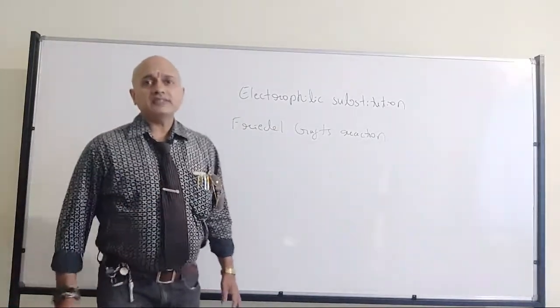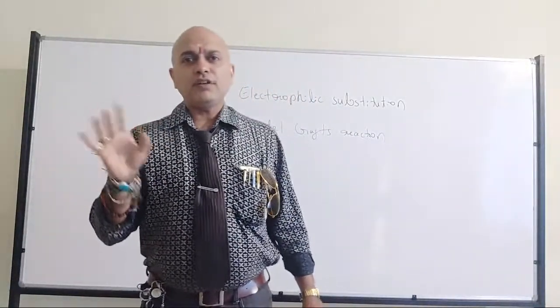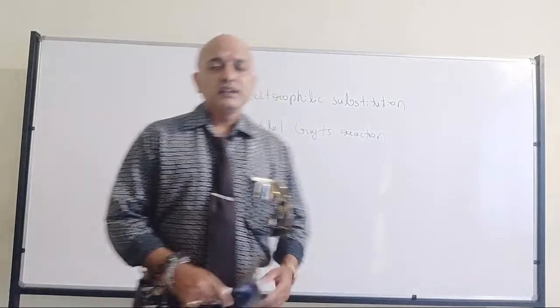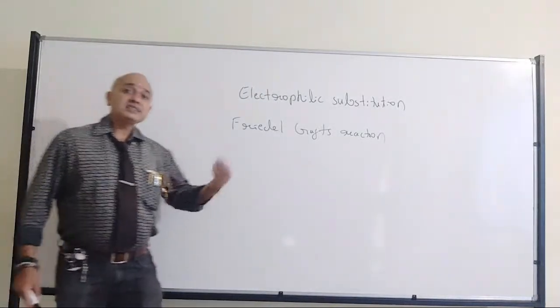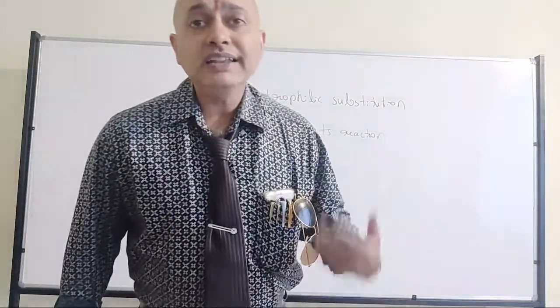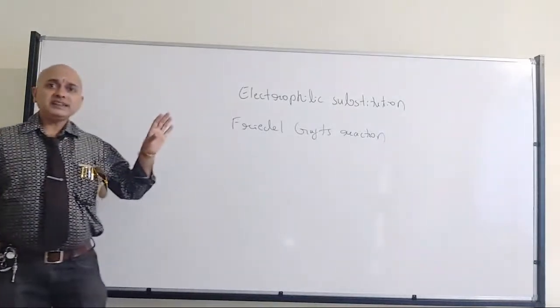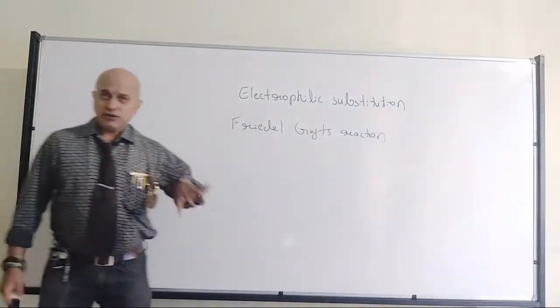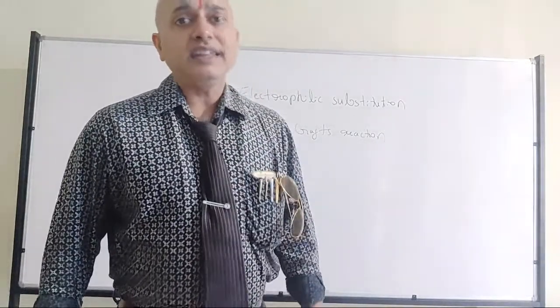Then someone had asked, I think Dhanalakshmi or Purnima, I don't know, how to go for the acylated product of aniline. And as I told, aniline directly cannot go for acylation. We have to make the nitro derivative, then go for acylation, and once again convert that into aniline.